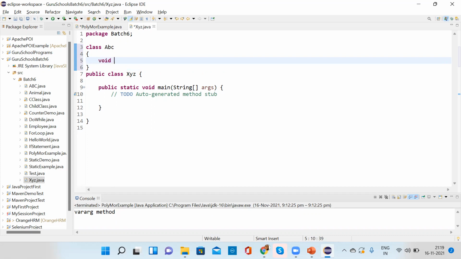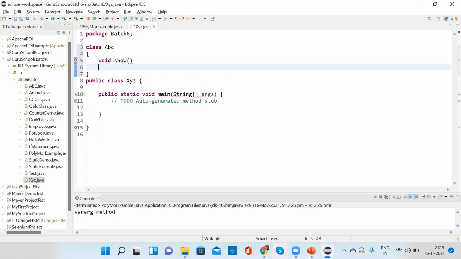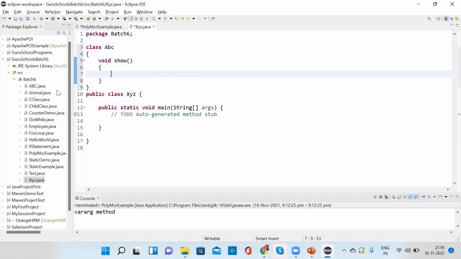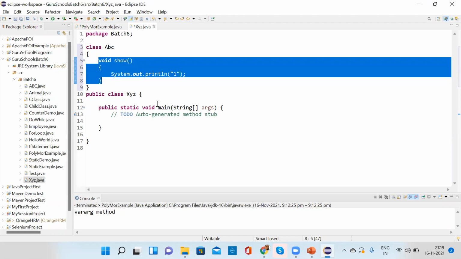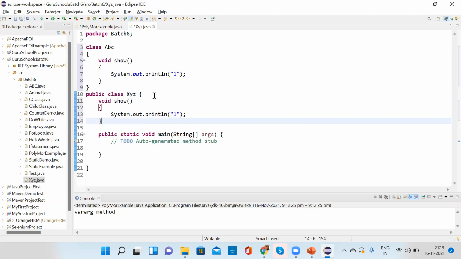So void show method. There is one show method, and here we are just writing one. Now there is the same method in a different class. Sorry, same method in a different class. This is 2.